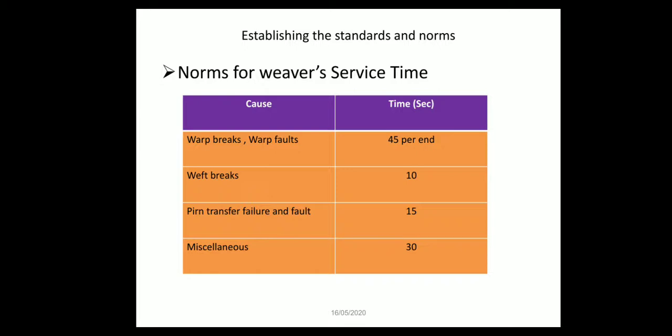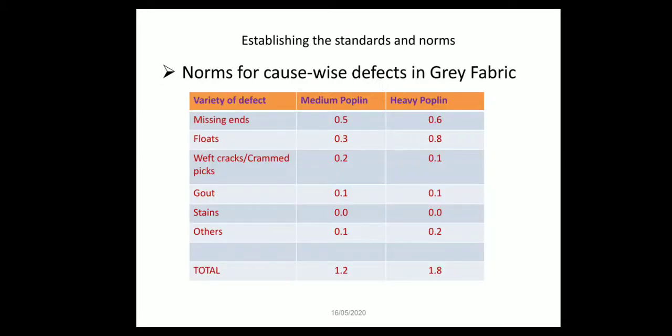Warp breaks, warp falls 45 per end. This time is measured in seconds. Weft breaks 10 seconds. Burn transfer failure and fault 15 seconds. Miscellaneous 30. Norms for causewise defects in grey fabric.